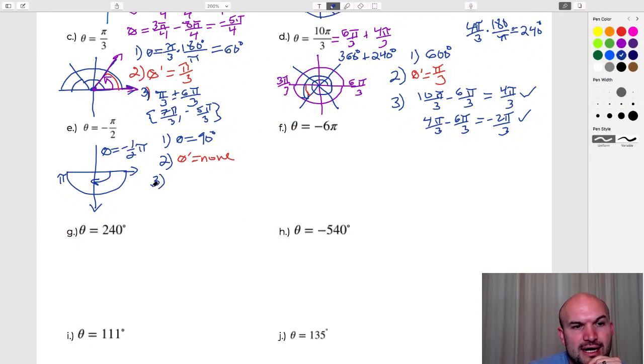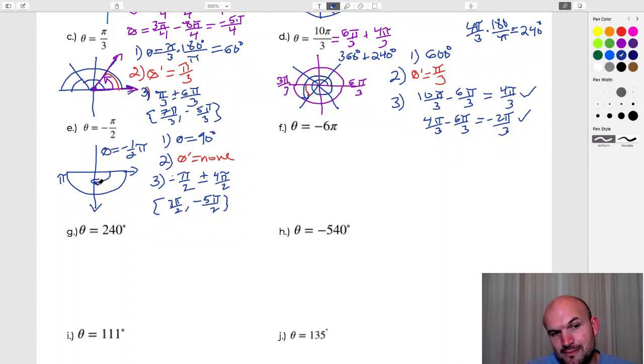And then for number 3, again, this is within a revolution, so I'm going to want to add and subtract 2 pi. Basically I'll take negative pi halves, and 2 pi in regards to halves would be 4 pi over 2. So I'm just going to add and subtract 4 pi over 2, and write my set notation below. If I added, that would give me 3 pi over 2. If I subtracted, that would give me negative 5 pi over 2. If you were to graph those 2 angles, you would see they have the same initial and terminal side. For the next one, theta equals negative 6 pi.